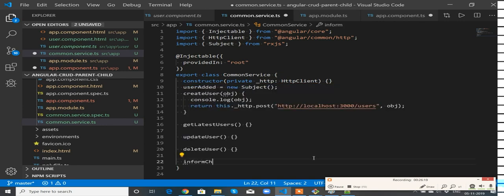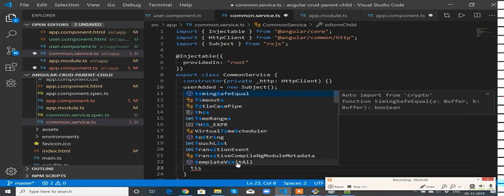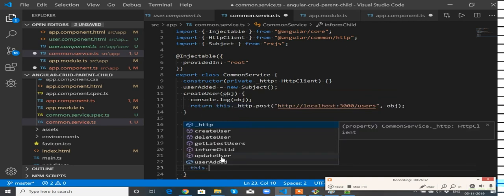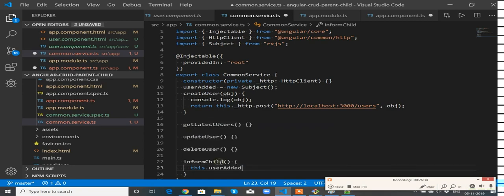Inform child. This is the method I am going to use to inform the child. What this method is going to do: this.updateUserAdded, I think userAdded.next. This method will be triggered once the user is added.